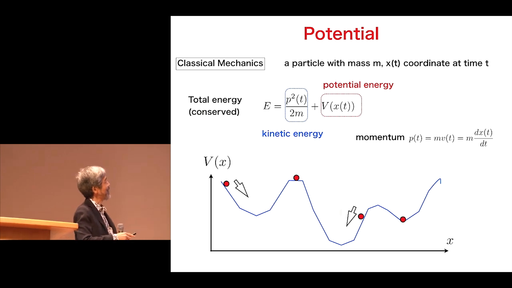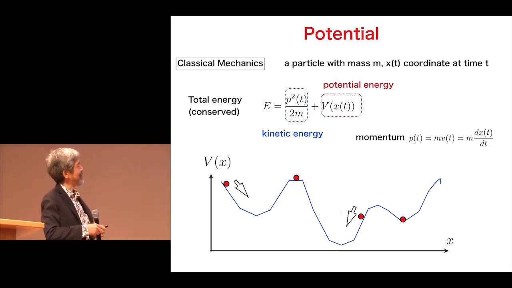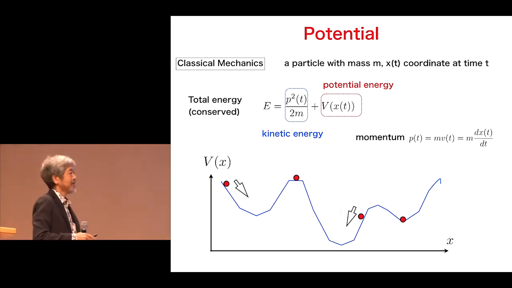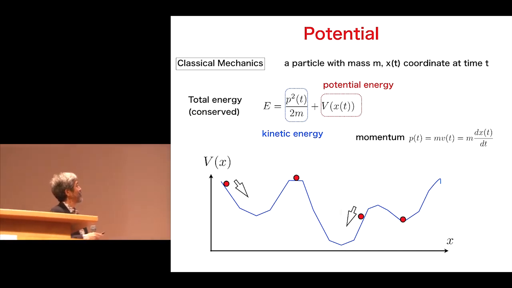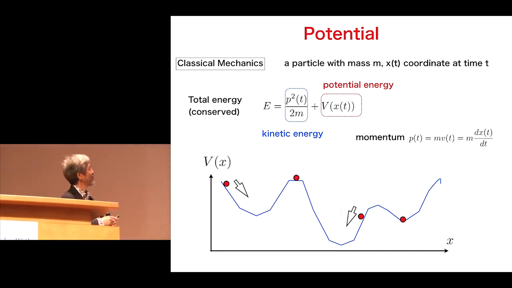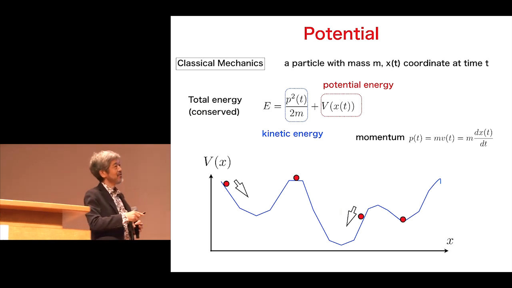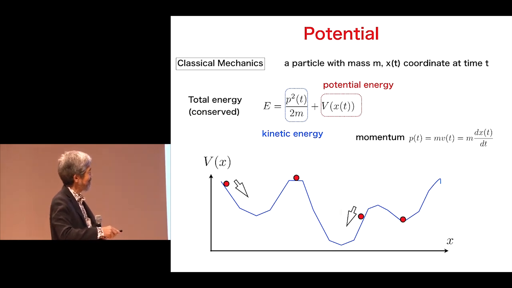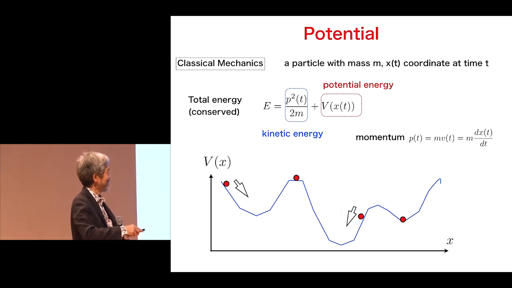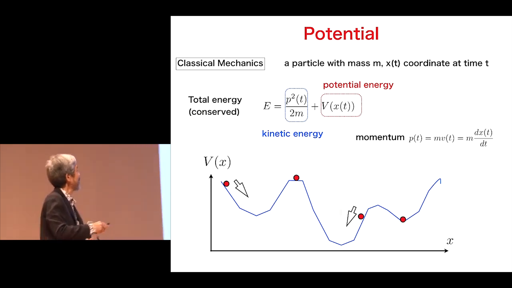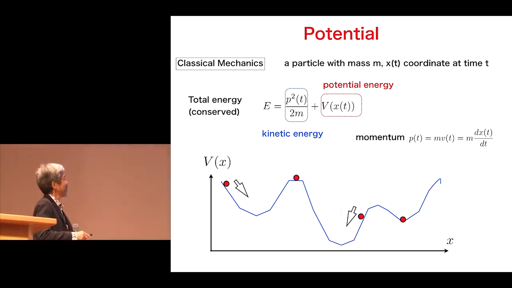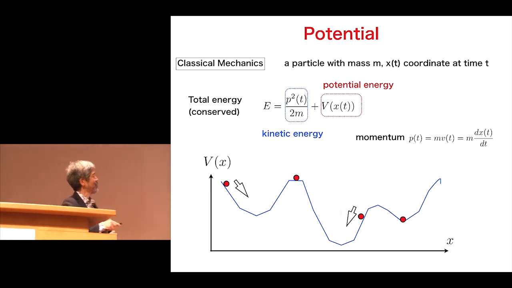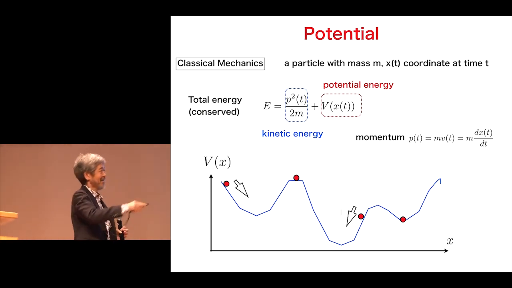In classical mechanics, let's consider a particle with mass m, and x(t) is some coordinate at time t. And the famous law is so-called energy conservation. So total energy is conserved. And usually total energy can be written as kinetic energy, which is momentum squared divided by 2m. Momentum is mass times velocity. Velocity is the first derivative of the coordinate, and potential energy.